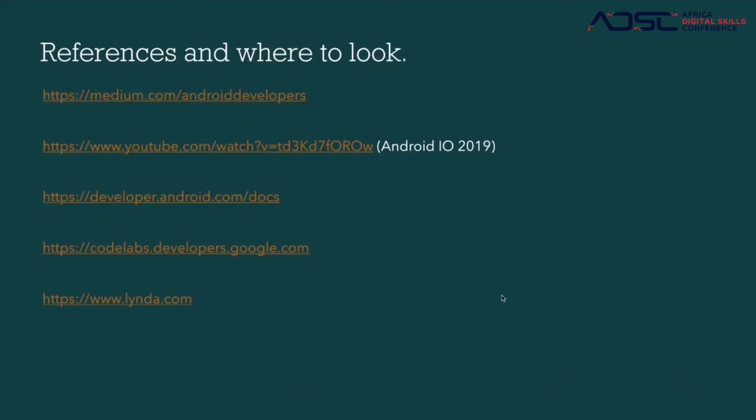References and where to look. So just like on the slide before, for blogs, you could check out medium.com. These ones are going to be here. For Google I/O, I have the YouTube link here. For the documentations, for the Code Lab, and for also lynda.com.